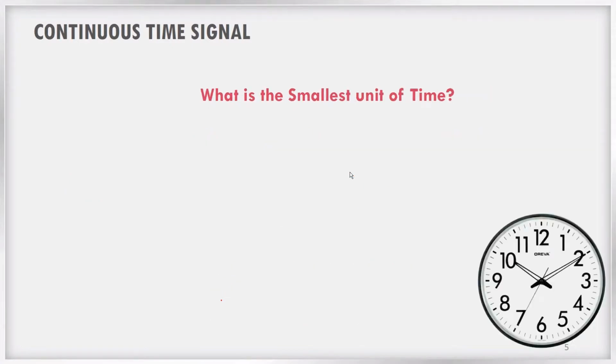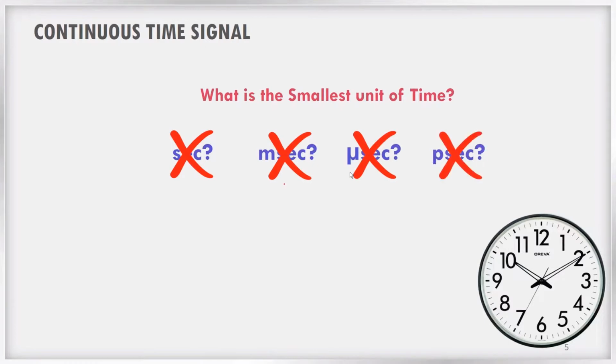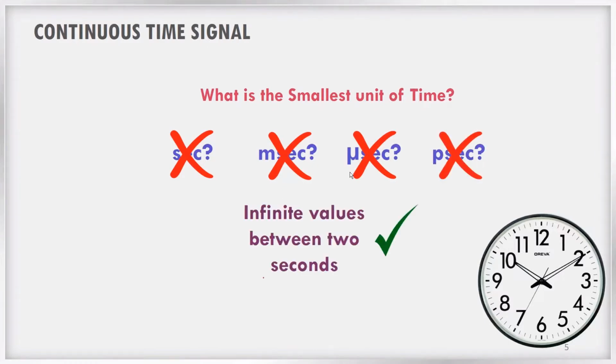Now, why is that important? So let us ask the second question. What is the smallest unit of time? Is that second? No. Is that millisecond? No. Is that microsecond? No. Is that picosecond? No. We know that there are infinite values possible between 2 seconds. That is why time is also a continuum.